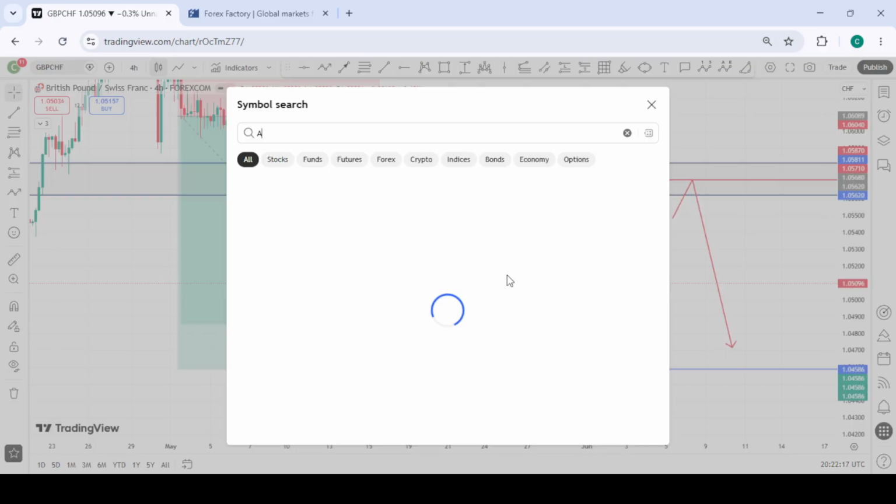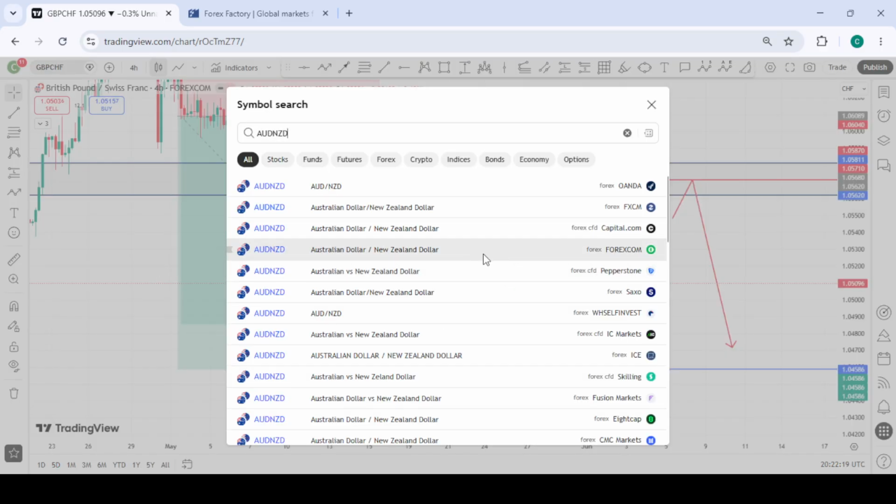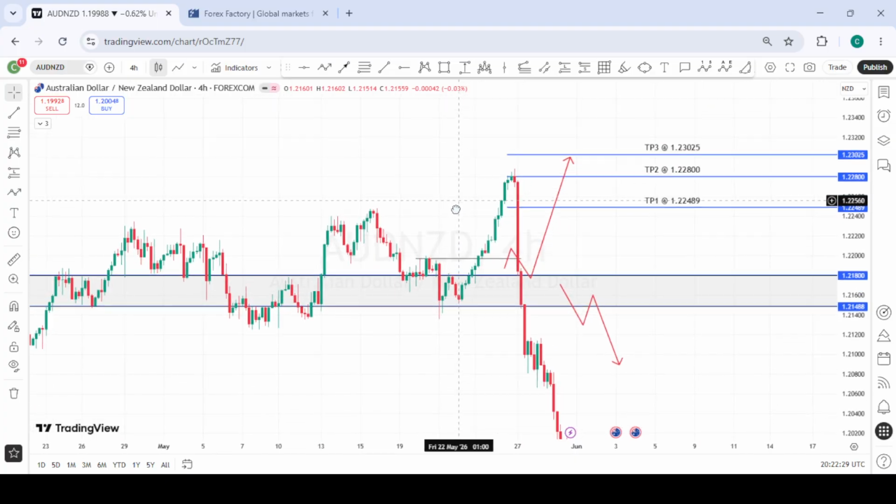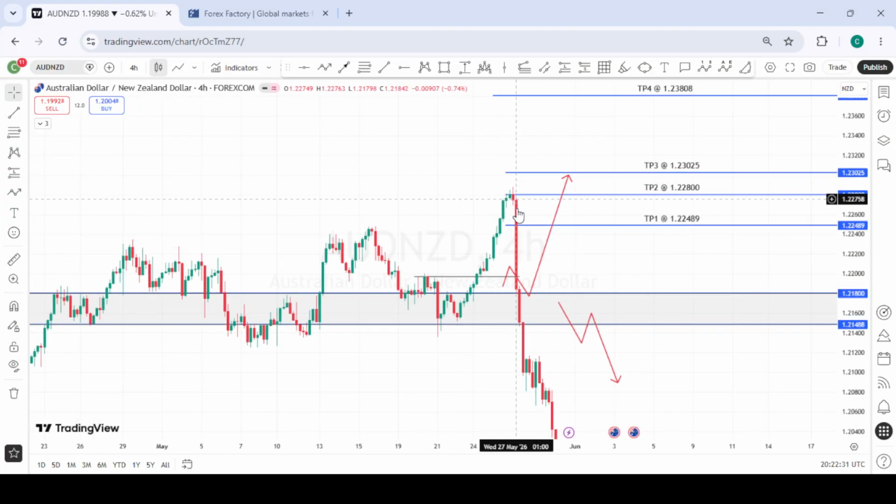And I think last week we were looking forward to see a daily structure shift here, look for a pullback and look for buying opportunities to the various TPs we have here. Price just broke out and never returned, and then reversed after it hit the TP2, so we were unable to even catch this position at all on AUDNZD.